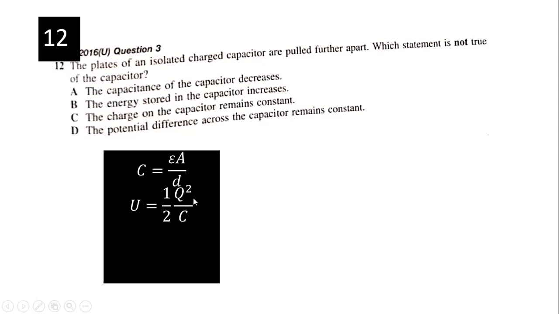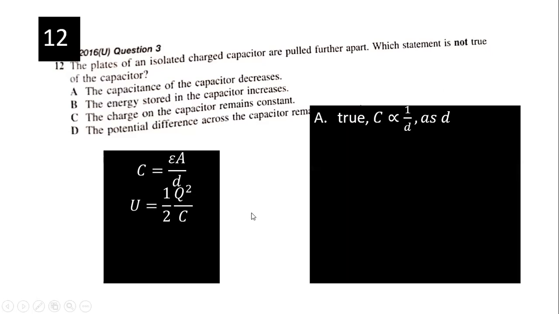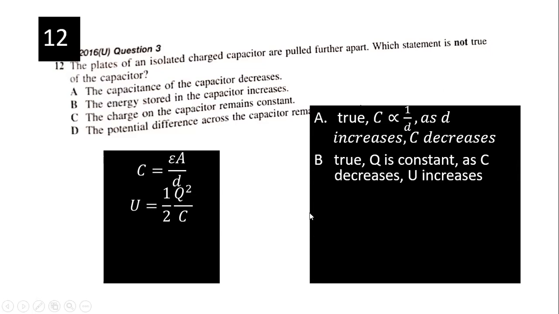The energy formula: you cannot use CV squared because charge is the one that's constant. You can only have one variable there. C is a variable. So true. As C is inversely proportional to D, D increases, C decreases. Energy stored in the capacitor increases. Right? Your C decreases, the energy increases, correct?